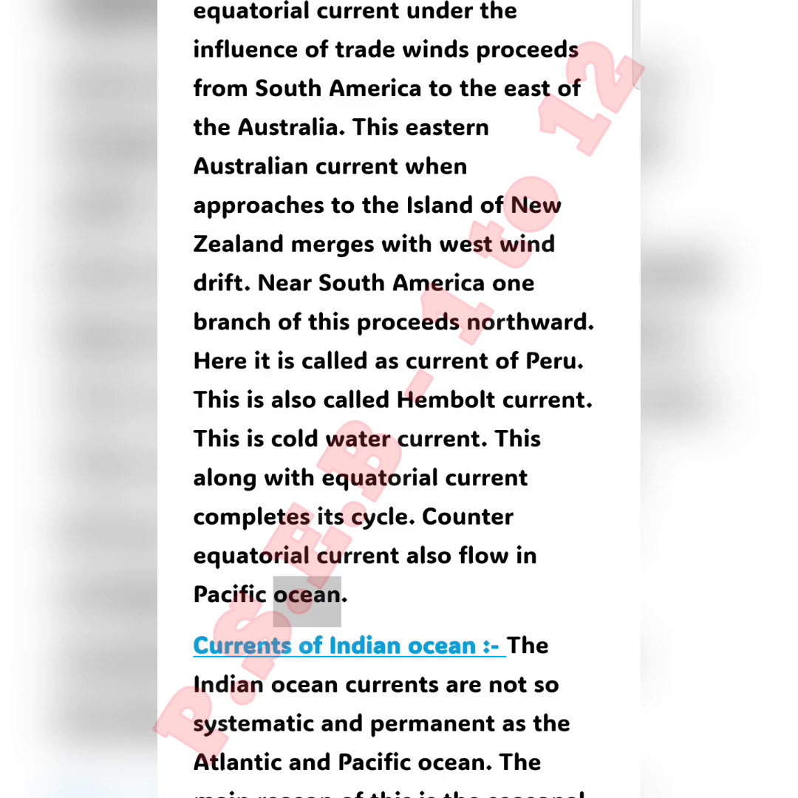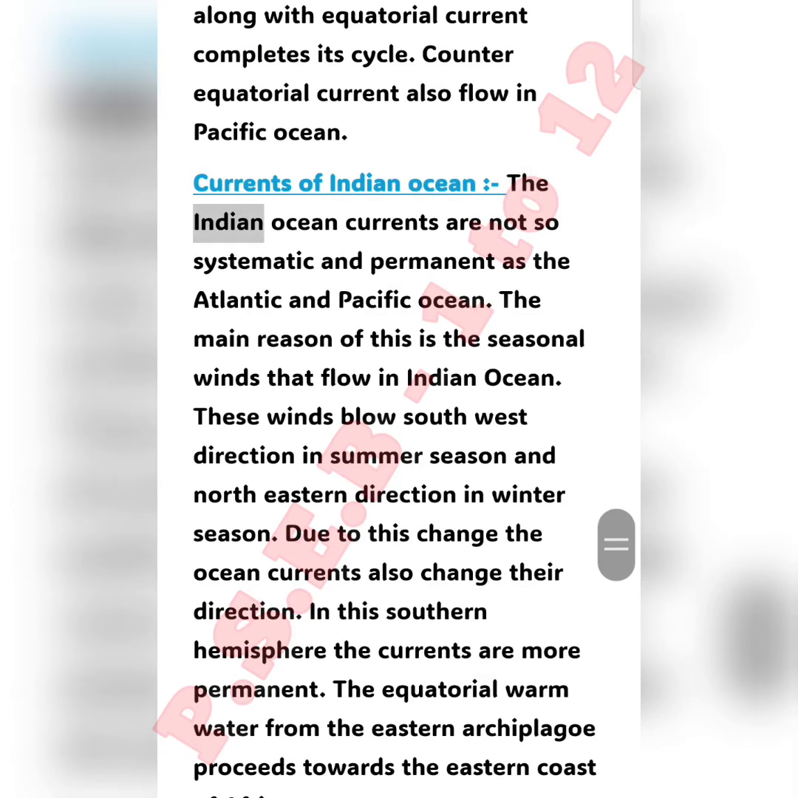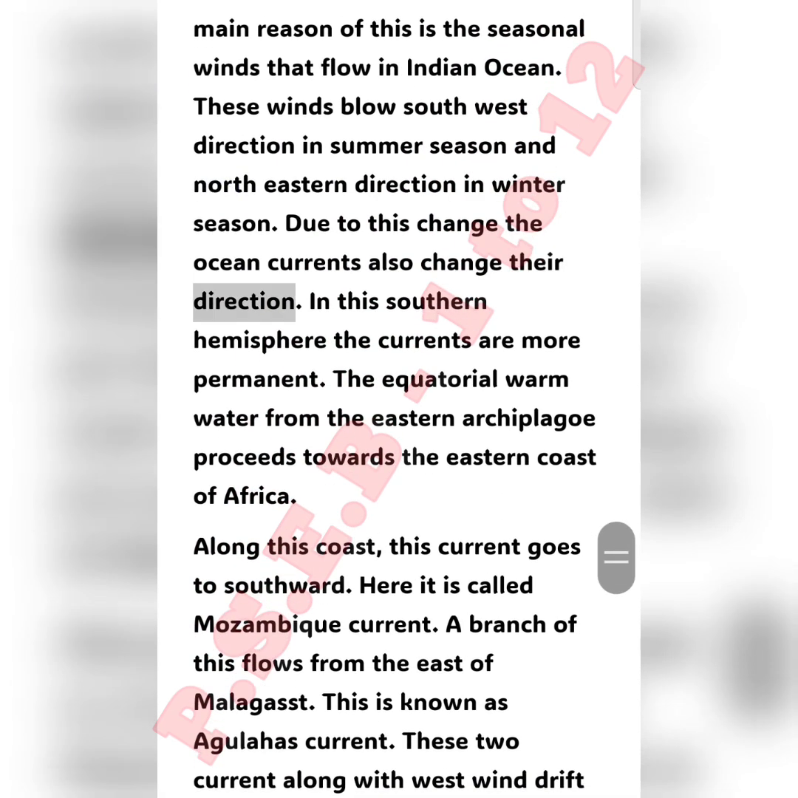Counter-equatorial current also flows in the Pacific Ocean. Currents of the Indian Ocean. The Indian Ocean currents are not so systematic and permanent as the Atlantic and Pacific Ocean. The main reason for this is the seasonal winds that flow in the Indian Ocean. These winds blow in a southwest direction in the summer season and a northeastern direction in the winter season. Due to this change, the ocean currents also change their direction.